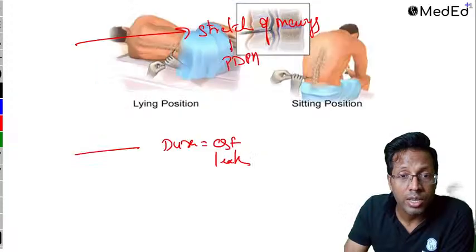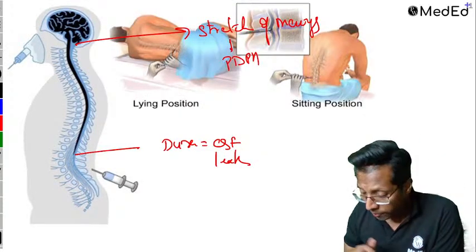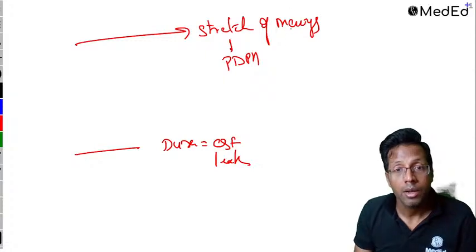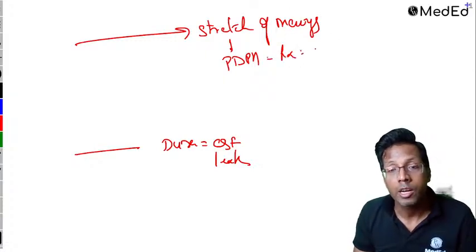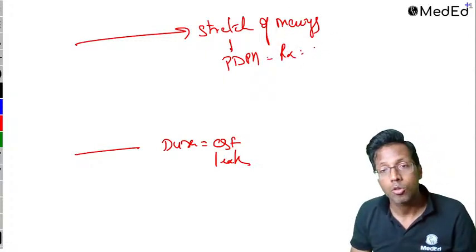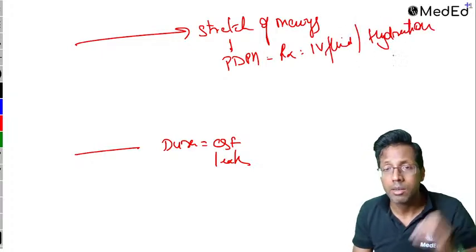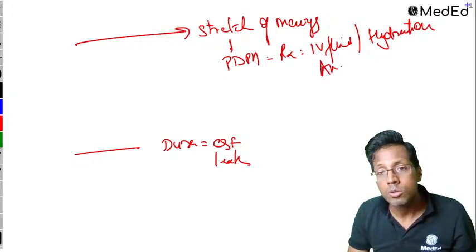And when you get PDPH, the CSF leak causes post-dural puncture headache. What is the treatment for that? First, try to give IV fluids or maintain hydration of the patient, because that is what is going to produce the CSF. The stretch of the meninges will be prevented. You can use analgesics,